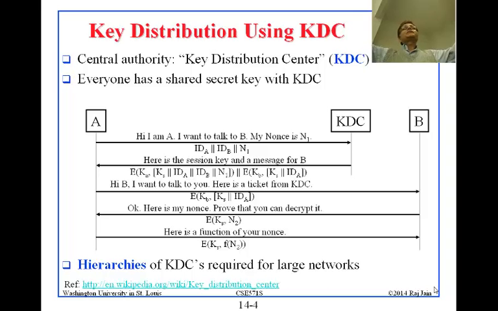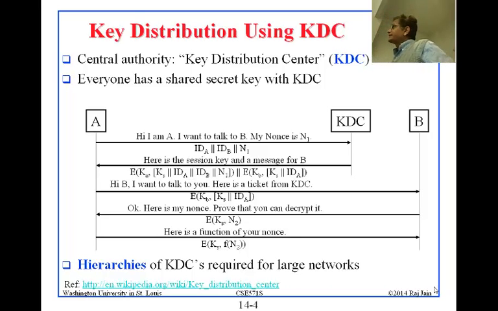Because suppose we have 12 people here. We need 12 times 11 divided by 2, about 66 keys. If we just had one master here, let's say a key distribution center, then all we need is 12 master keys, one per person. And so everybody has a secret with the KDC.